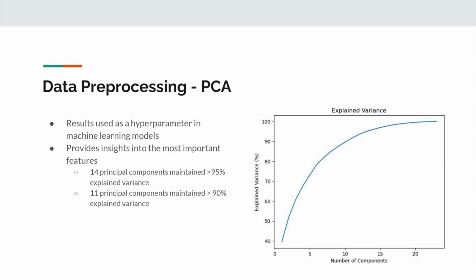Moving on to dimensionality reduction, we employed principal component analysis. This introduces the number of features as a hyperparameter in our machine learning models, as well as providing insights into the most important features of our dataset. Utilizing a variance threshold of 95%, PCA indicated that 14 principal components optimally maintained most of the explained variance, with 11 principal components sufficient to maintain above a 90% explained variance.